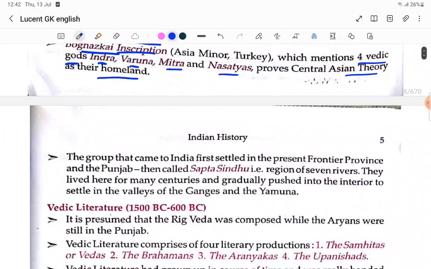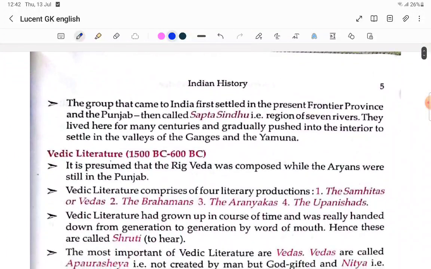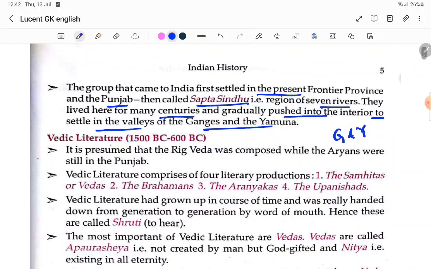Next, the group that came to India first settled in the present Frontier Province and the Punjab, then called the Sapta Sindhu, the region of seven rivers. They lived there for many centuries and gradually pushed into the interior to settle in the valleys of the Ganga and Yamuna.